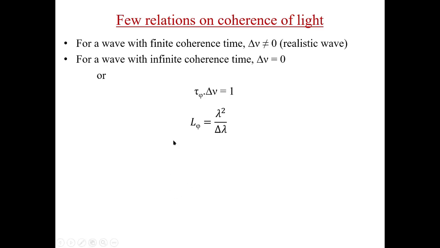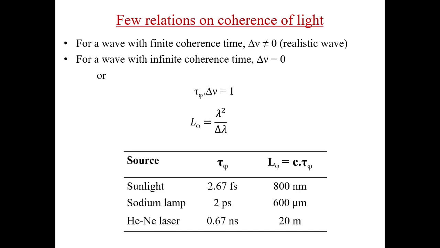And by this relation, one can find the relation between wavelength bandwidth and coherence length. These are a few examples of coherence length and coherence time. For sunlight, the coherence time is 2.67 femtoseconds, and so the coherence length is only 800 nanometer.